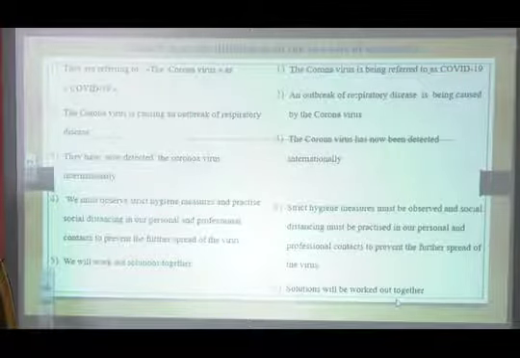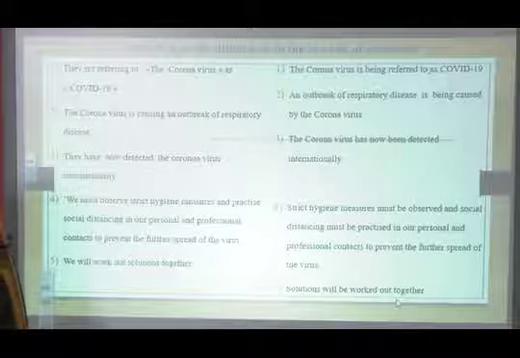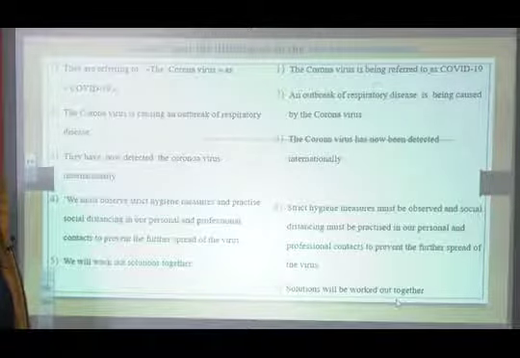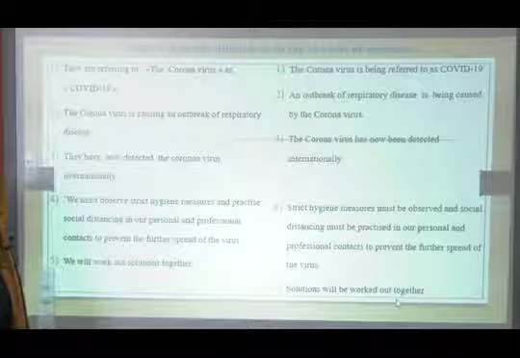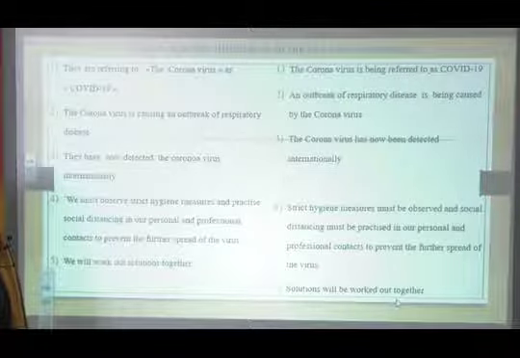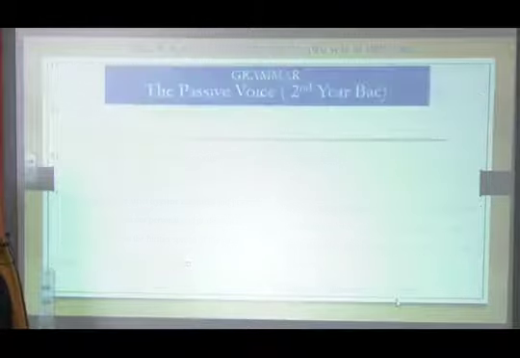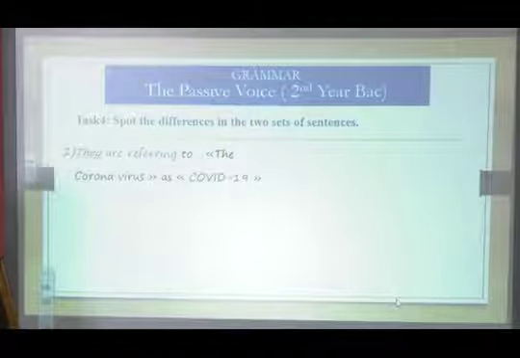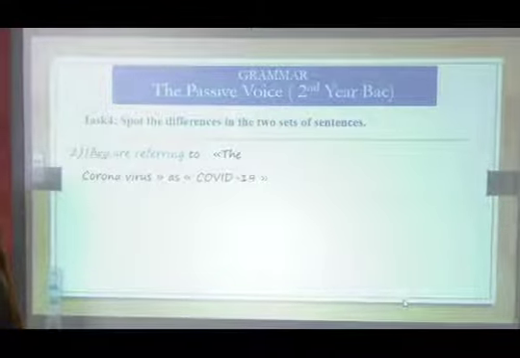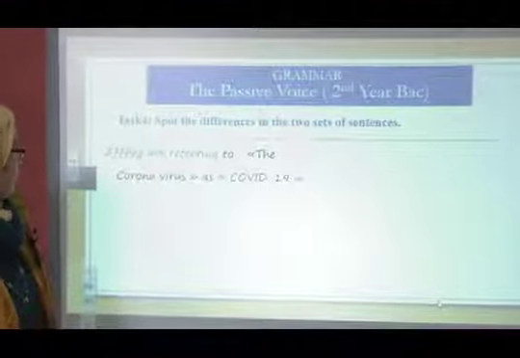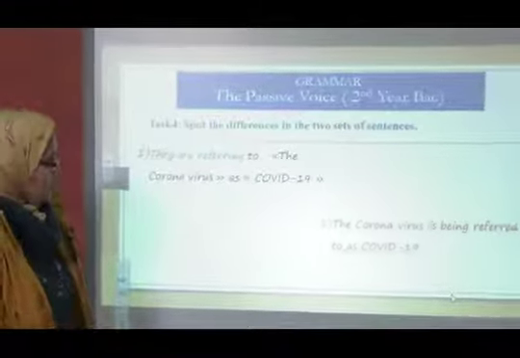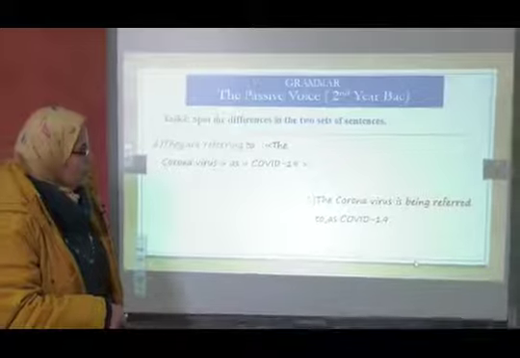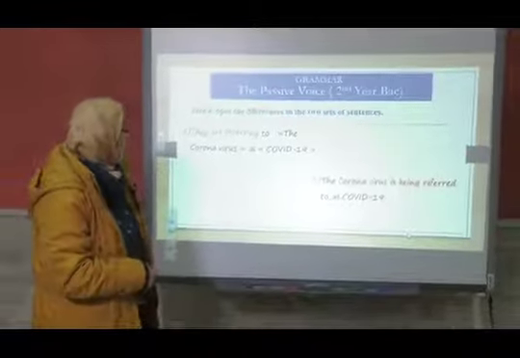An outbreak of respiratory disease is being caused by coronavirus. What differences can you spot between the two? Any idea? Shall we go to it sentence by sentence? Let's go. They are referring to the coronavirus as COVID-19. The coronavirus is being referred to as COVID-19.